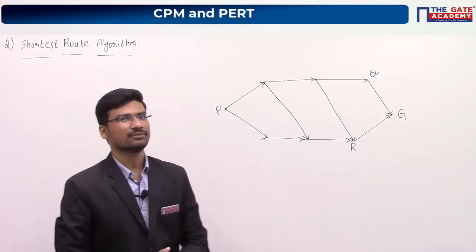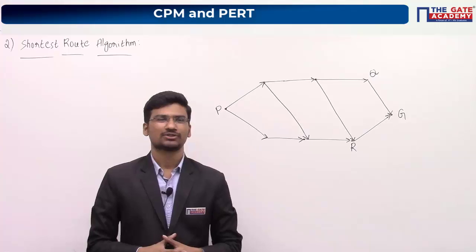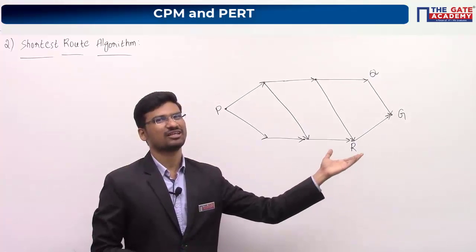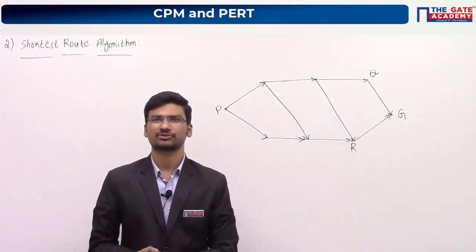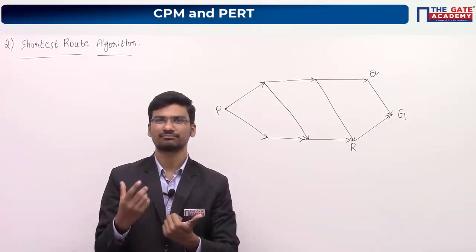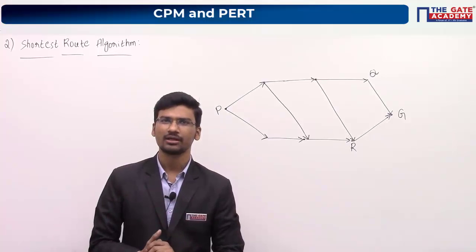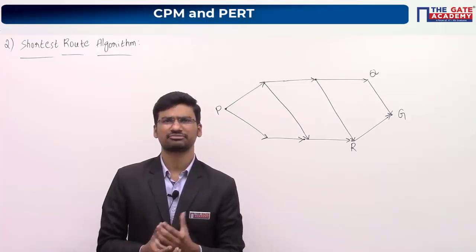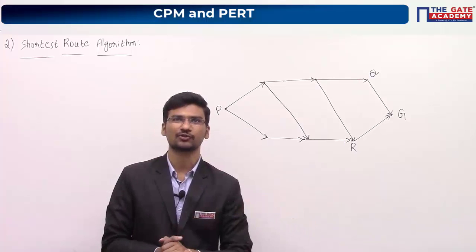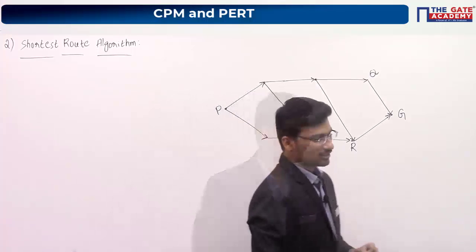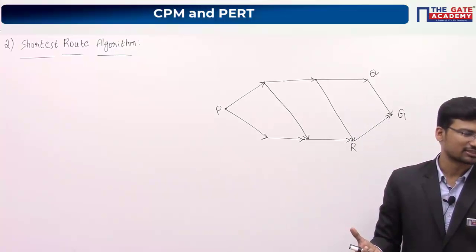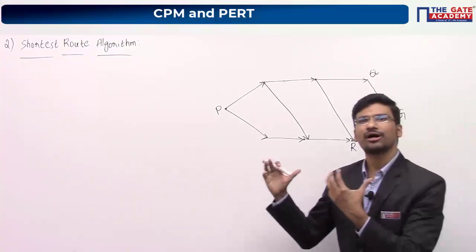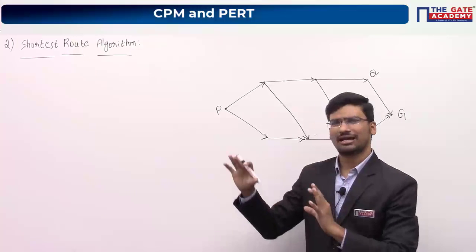So maybe still you can give a try. Just compare this network diagram with the previous one which we have already discussed. How we have seen that algorithm, how we have followed that particular algorithm, the same things you can do here also. Option C. You just have to understand the things which are given in the question. Fine. People who have not understood this particular thing, I am just explaining here.